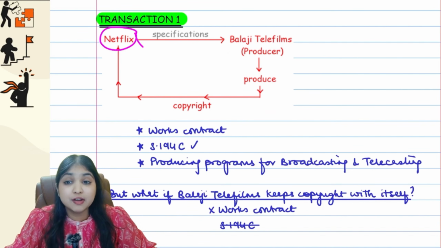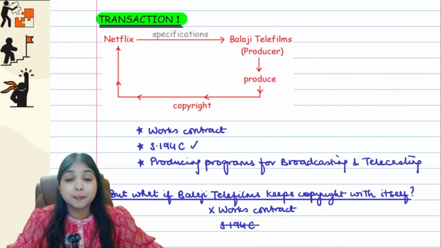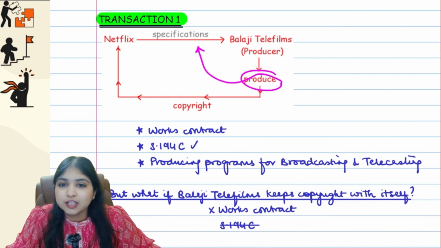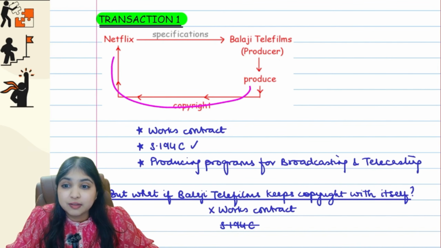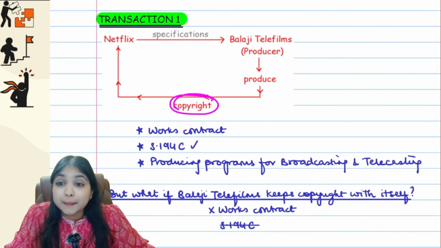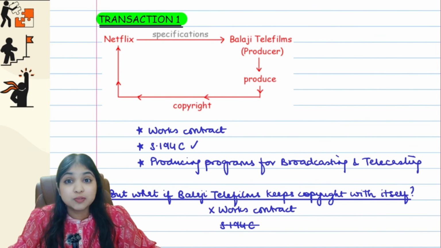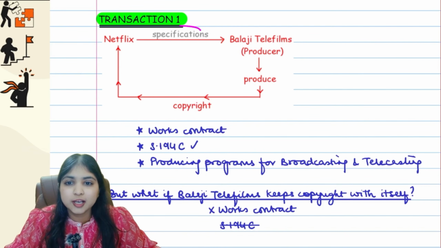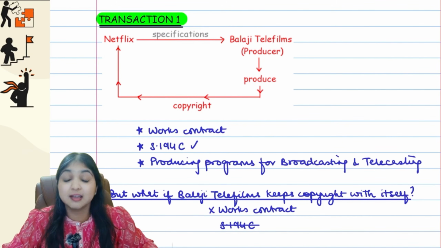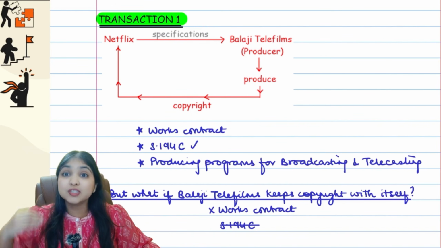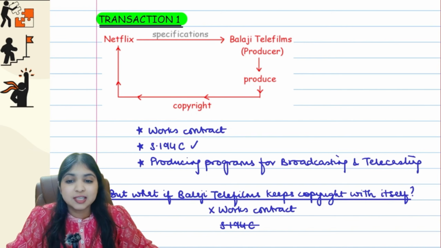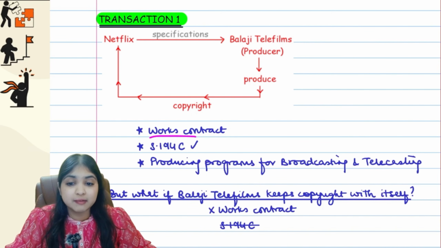So Netflix is giving full specifications to the producer. What is the producer's work? Just produce the movie according to the specifications and then give the movie to Netflix. Even the copyright is given to Netflix only, which means the producer is just doing job work over here. On the basis of the specifications given, they are making the movie and they are giving the movie to Netflix. After this whole thing, the movie is owned by Netflix because even copyright is given to Netflix, guys. So this becomes a typical works contract covered by 194C.